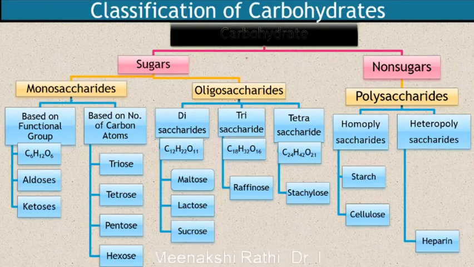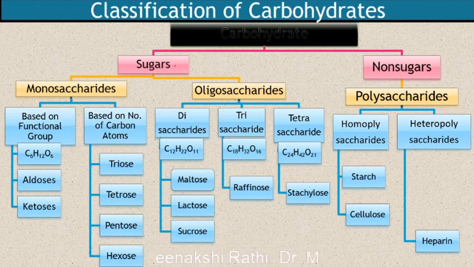Carbohydrates are quite complex organic compounds, and they are mainly classified into two types, that is sugars and non-sugars. This classification is done based on their physical properties.